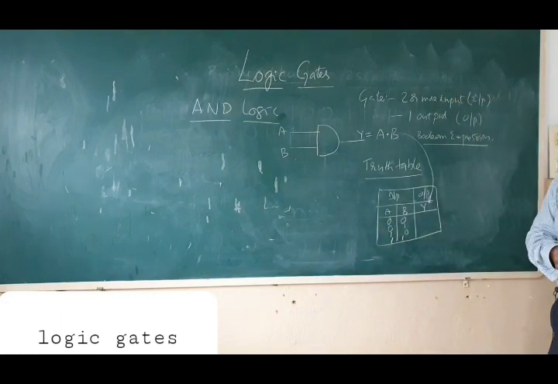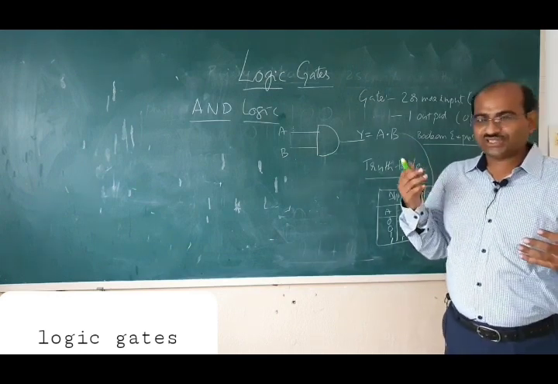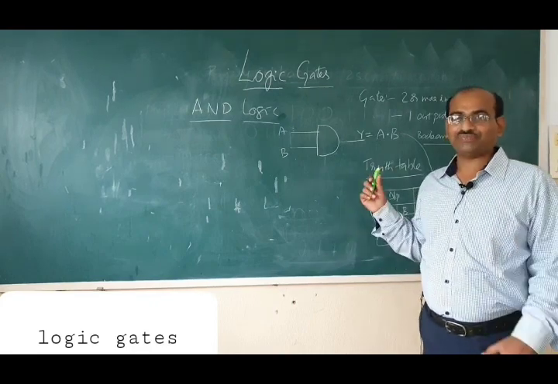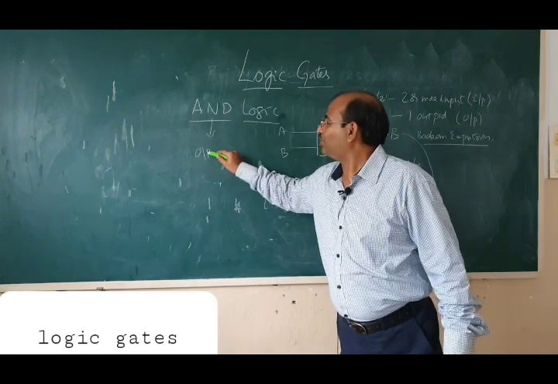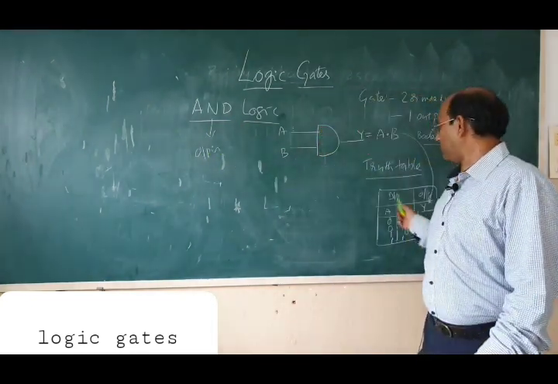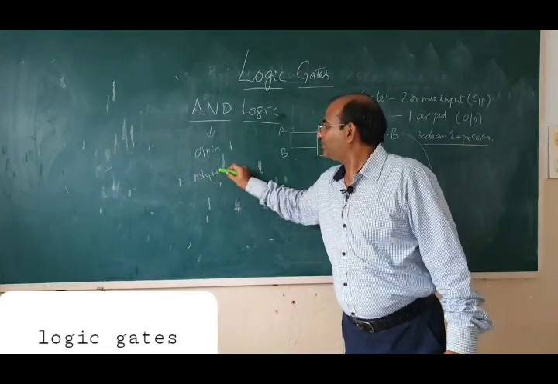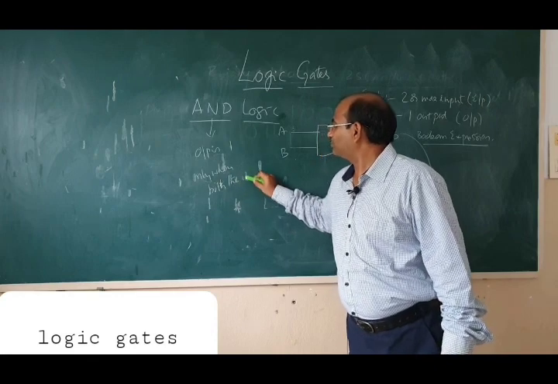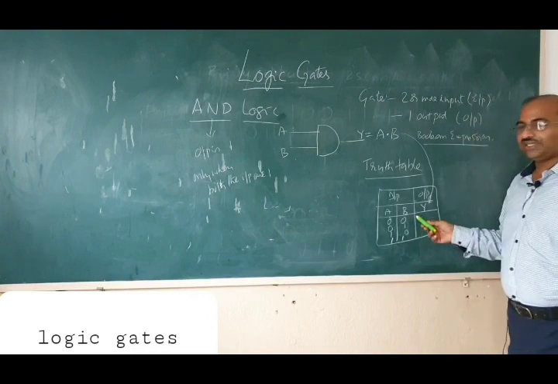A and B. AND means Telugu Mariyu. So the output is true only when both the inputs are true. So AND logic can be defined as: the output is 1 only when both the inputs are 1. Both the inputs are 1, right? Remaining all 0.